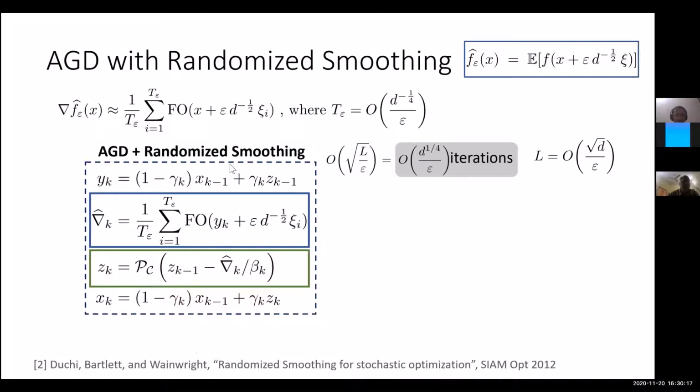So we are doing accelerated gradient descent on this random smooth function. As we said, the smoothness parameter of the smooth version is square root of d over epsilon. So the number of iterations of accelerated gradient is square root of L over epsilon, and if you plug in the value of L, you get d to the 1 over 4 divided by epsilon. So this is the total number of iterations.